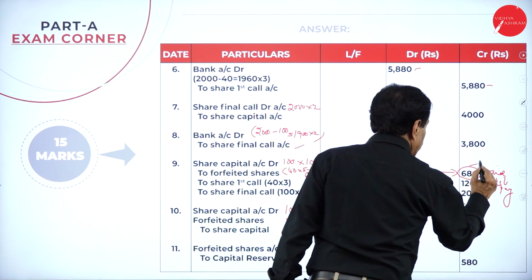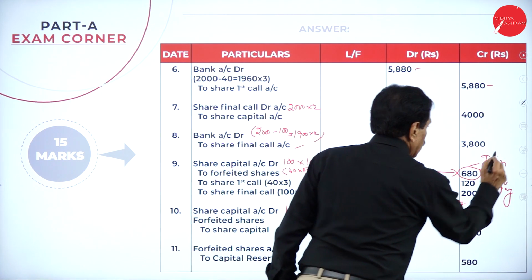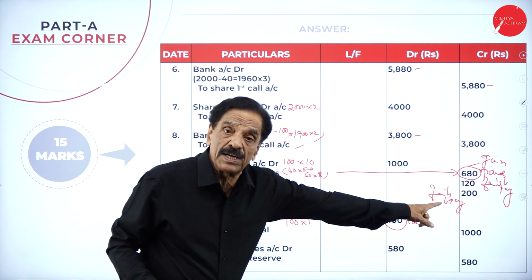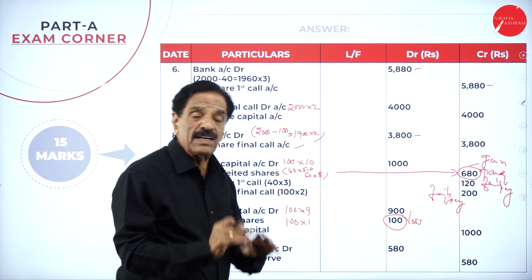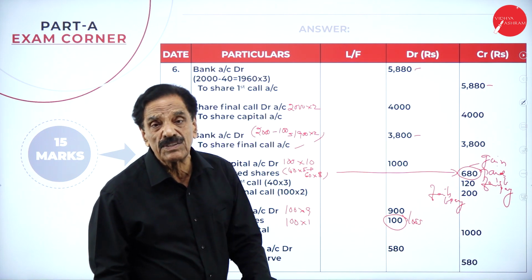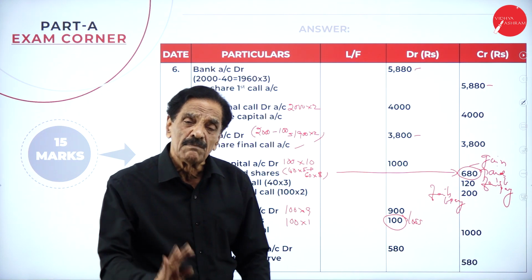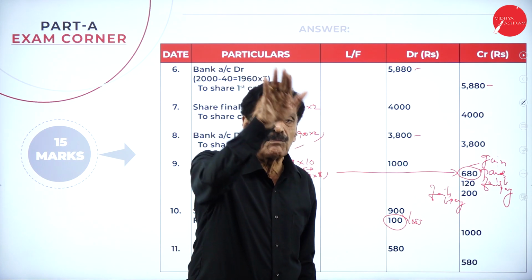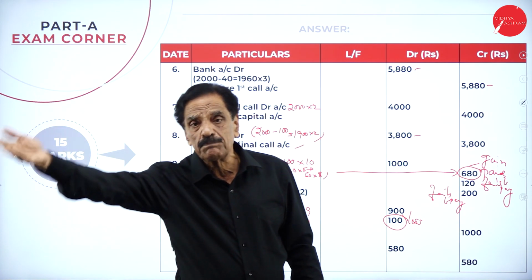This is a gain. How much is the gain? 680. How much is the loss? 100. What's the difference? 580. Last entry, forfeited shares account debit to capital reserve 580. Because of the forfeiture, you got how much money more? 580. That will be kept in the reserve.